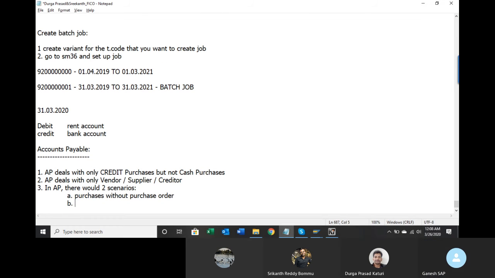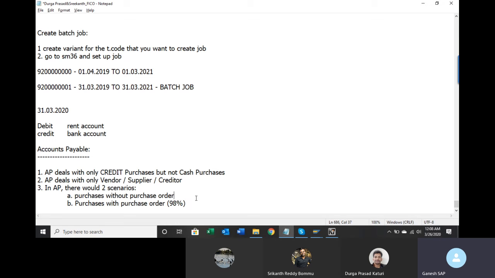Second one is purchases with purchase order. This will be the 98% scenarios. If you see real time, every company will create a purchase order and give it to the vendor. Based on that, you will receive the goods and they will send the bill. Finally, you will make the payment. So in every business, purchases will always go through the purchase order route.